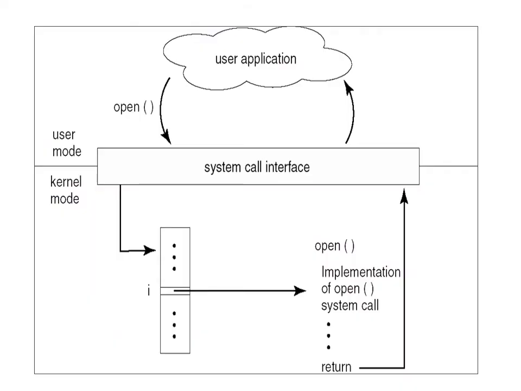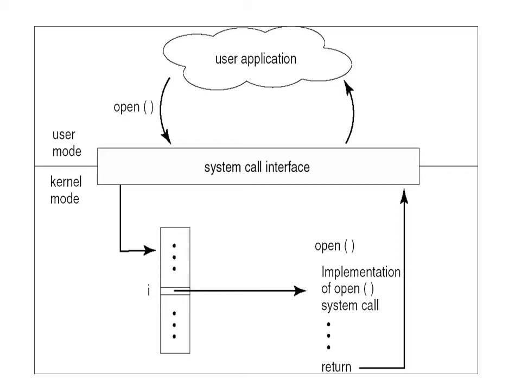This diagram shows how the user program interacts with the operating system through a system call. Now, the user application is running at the top, which makes an open system call. After calling that open system call, it interacts with the system call interface. This system call interface will go and get the definition for the open system call, which is available in the operating system kernel space.